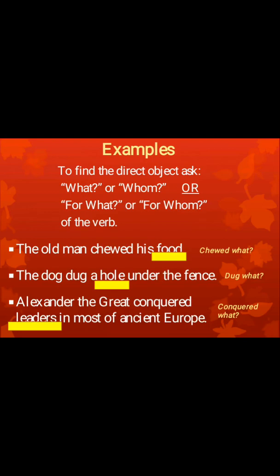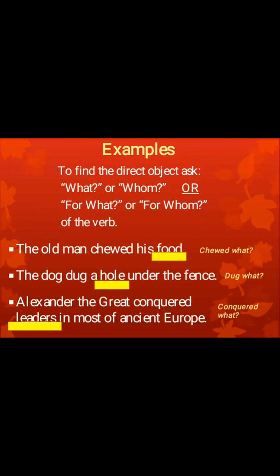The next example is, the dog dug a hole under the fence. So after the verb dug, you can place what? The dog dug what? The answer would be hole. So hole would be the direct object in this sentence.